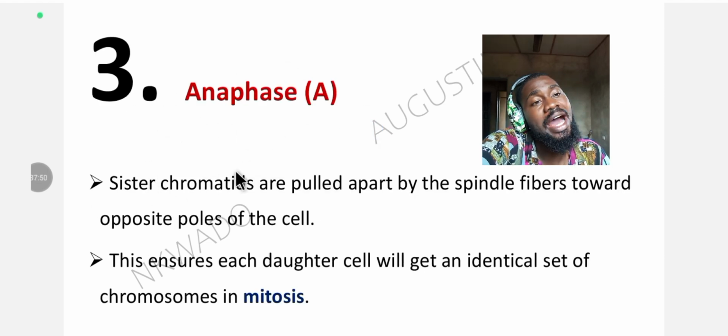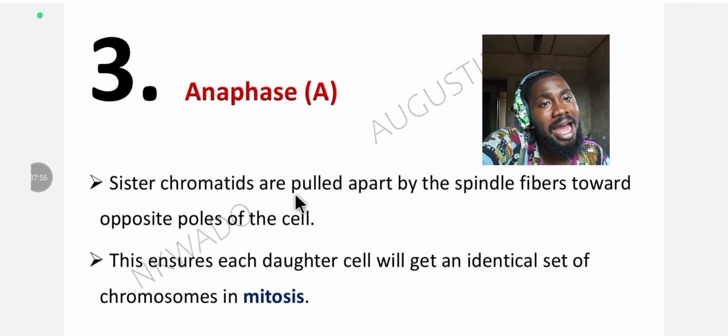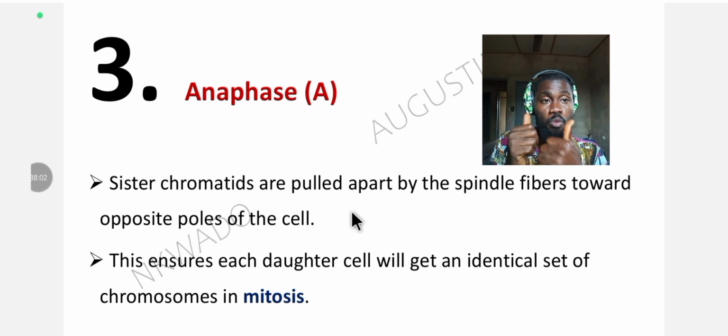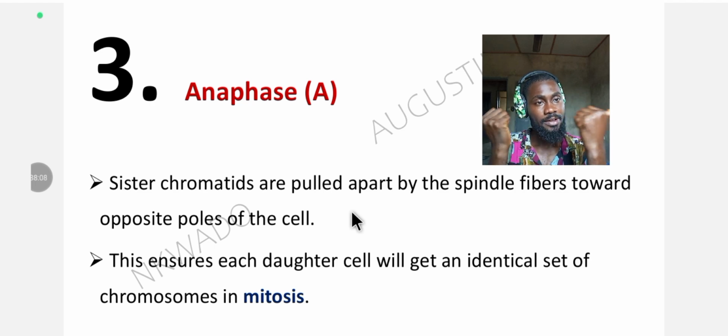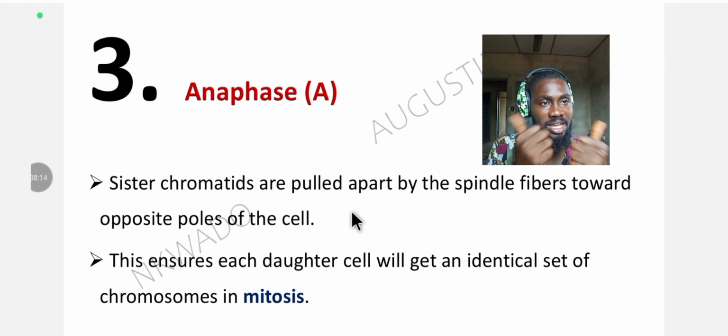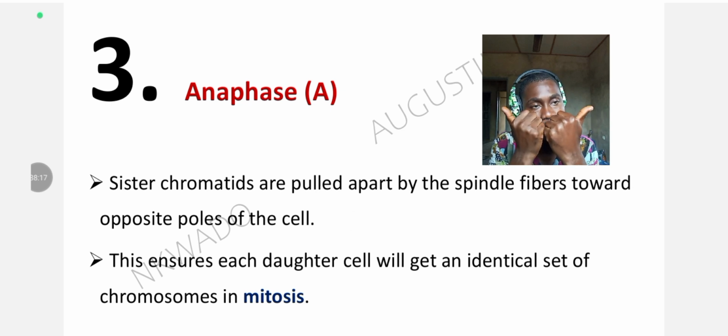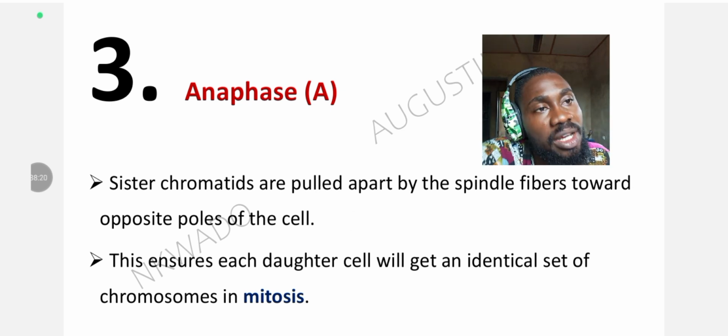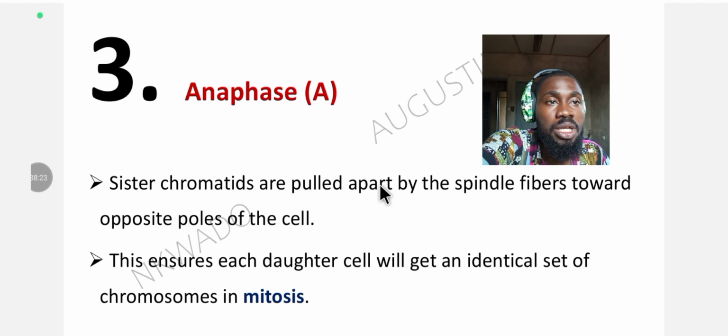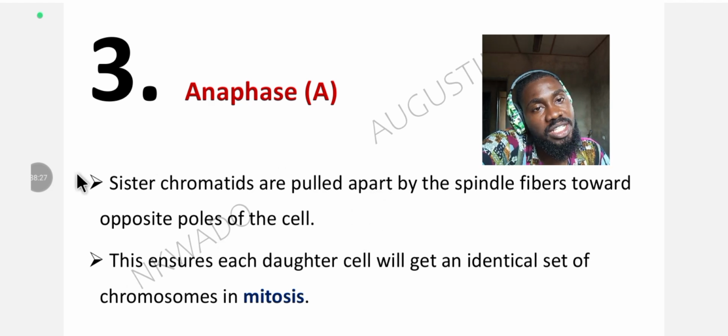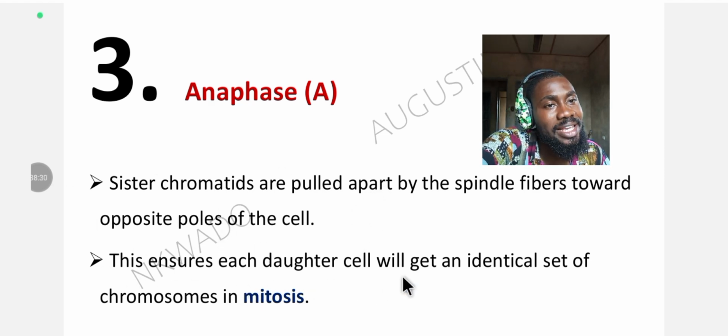The occurrence during the anaphase, which is the third stage of mitosis, is that sister chromatids are pulled apart by the spindle fiber towards opposite poles. So the spindle fiber helps to pull those sister chromatids towards the opposite poles of the cell. The sister chromatids are pulled to the opposite positions of the cell by the help of the what? Spindle fiber. What does this cause? It ensures that each daughter cell will get an identical set of chromosomes in mitosis.